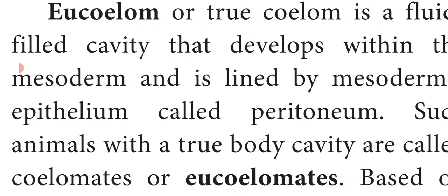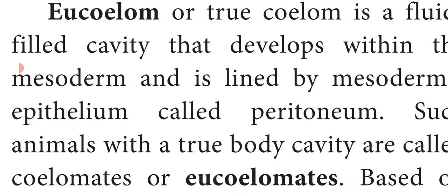In these animals, there is a cavity between the ectoderm and the endoderm, and this cavity is filled with fluid and develops within the mesoderm. It is also lined with the mesodermal epithelium. This lining of mesodermal epithelium is called peritoneum.